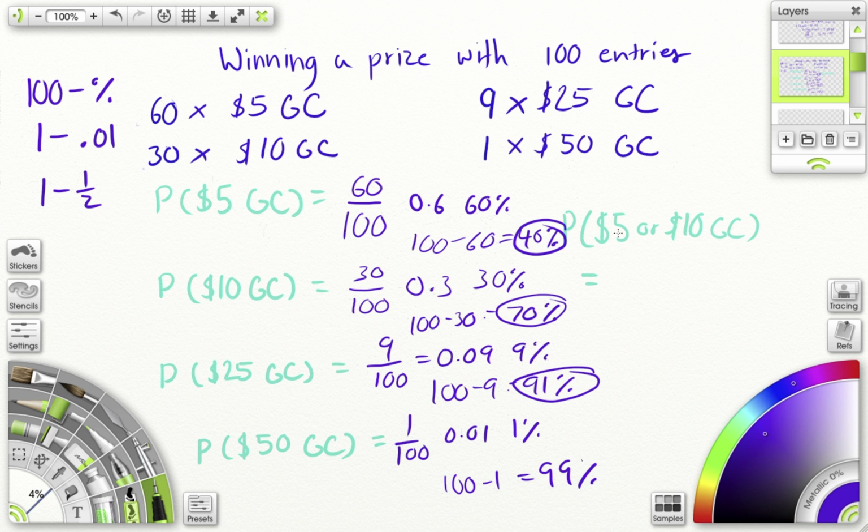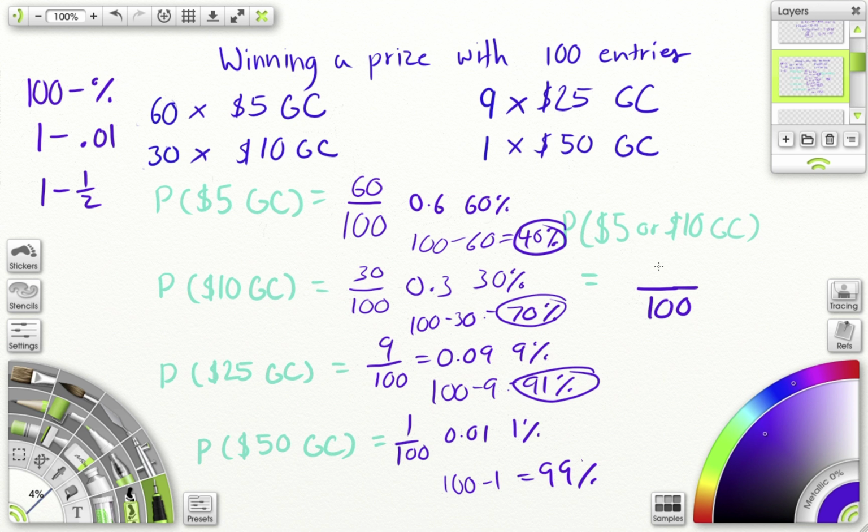Now, what's the probability of getting a $5 or a $10 gift card? So our total is still going to be over 100 because that doesn't change. But now we're talking about getting a $5 or a $10 gift card. So if there are 60 $5 gift cards and 30 $10 gift cards, I'm looking at both. What it means is I add those two numbers together, 60 and 30, because I'm looking at either or.